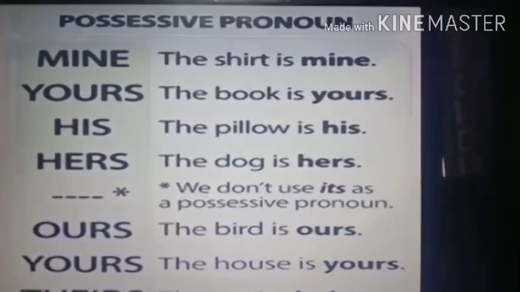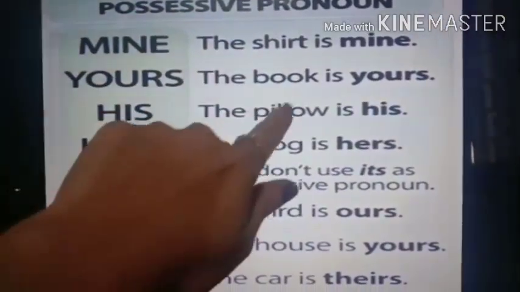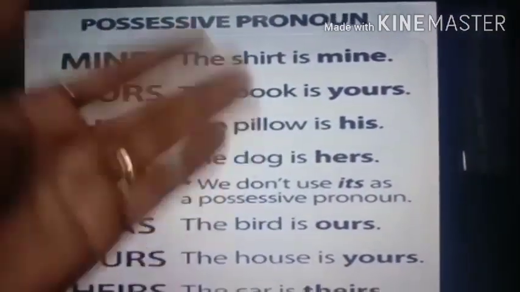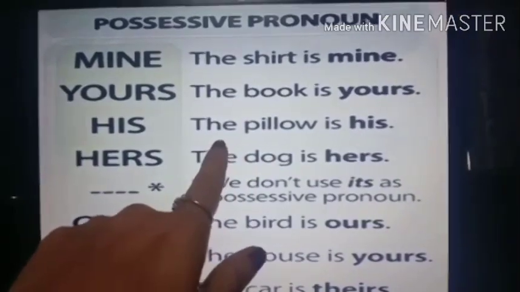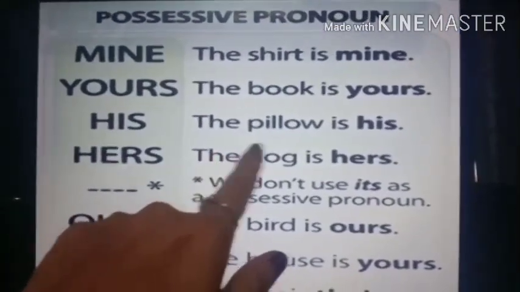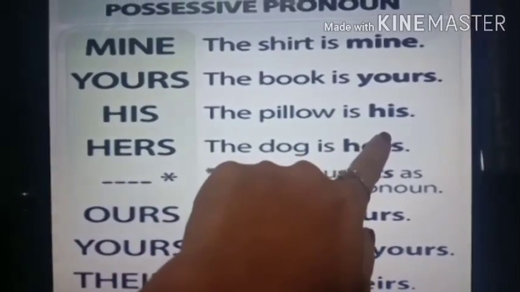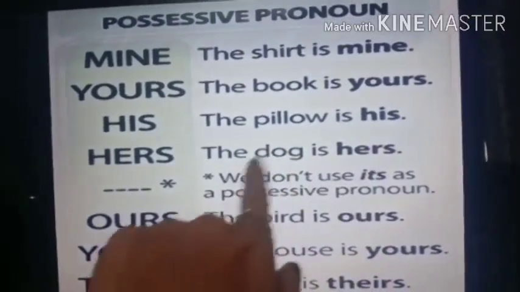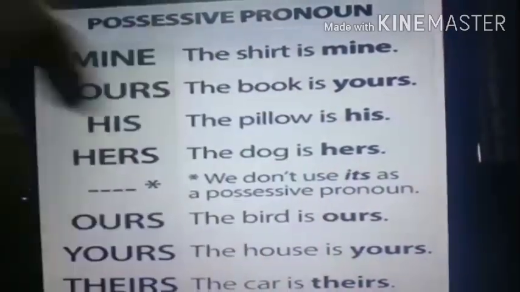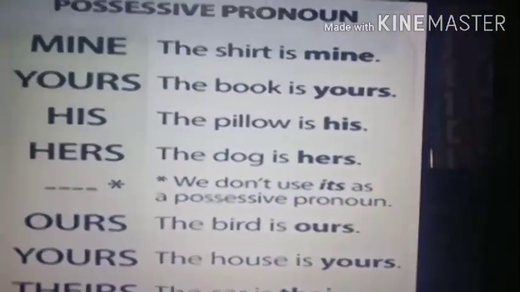See the second one. The book is yours. Whose book is it? Yours. So yours is the possessive pronoun. The pillow is his. Whose pillow is it? His. So his is the possessive pronoun. The dog is hers. Whose dog is it? Hers. So hers is a possessive pronoun.